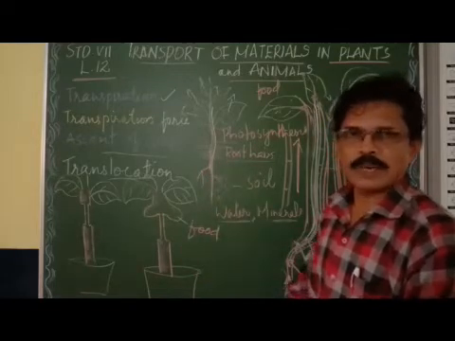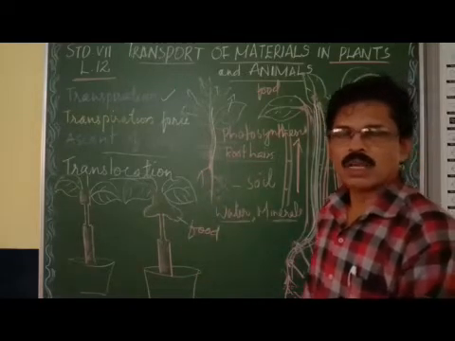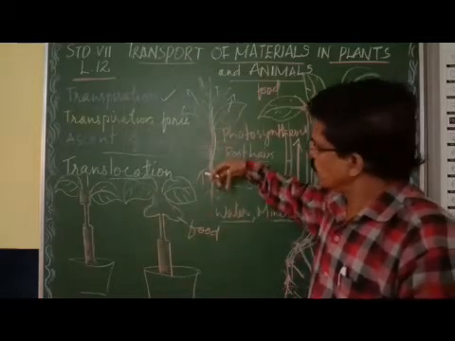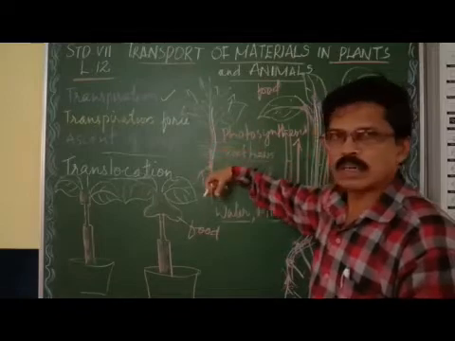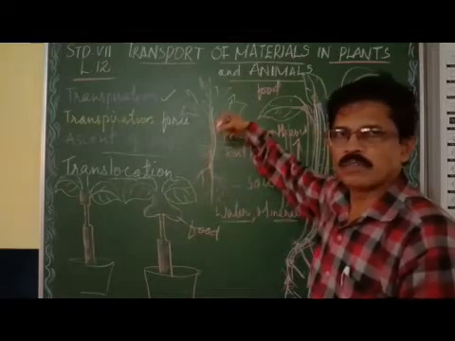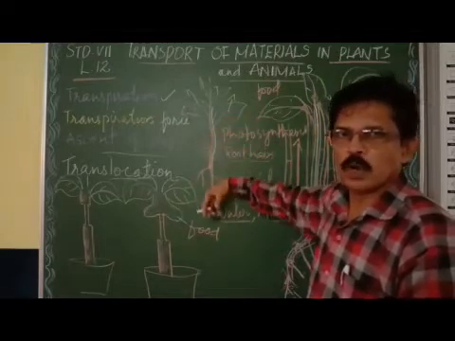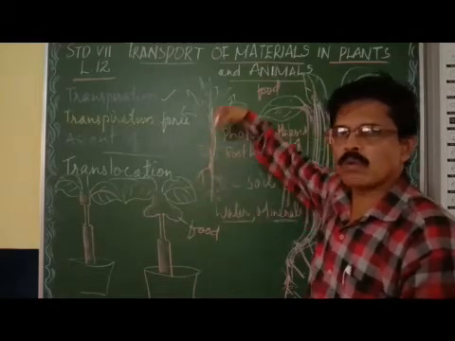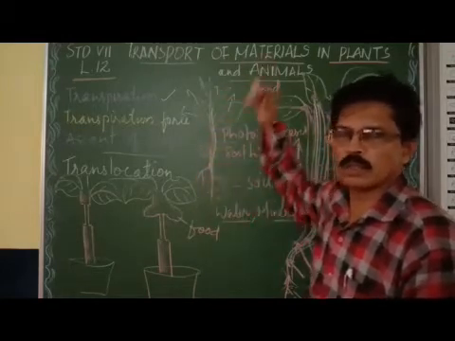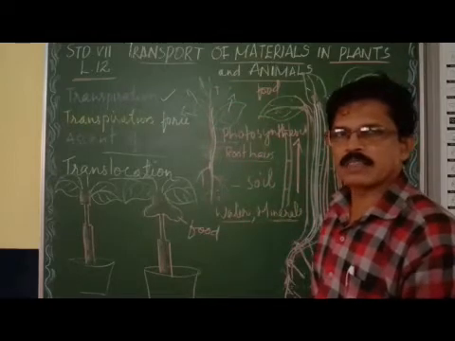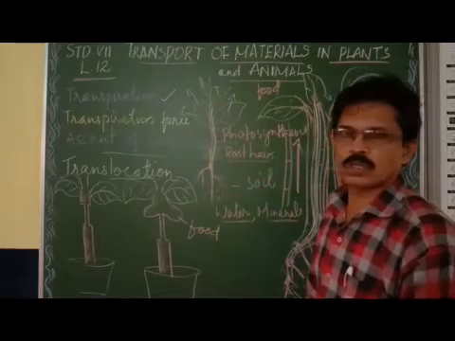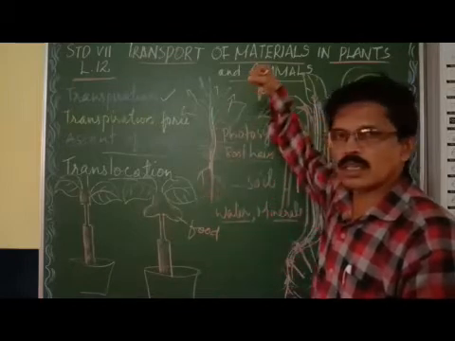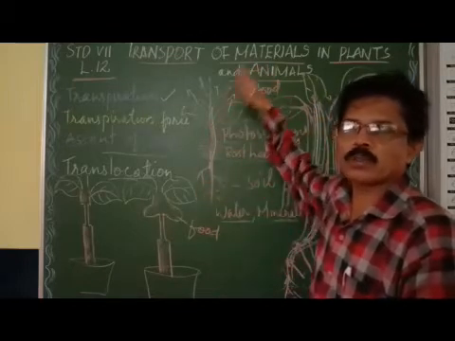That pulling force absorbs the water from the roots. It comes to the soil and absorbs water and minerals from the soil. So transpiration helps in developing the pulling force that will absorb water and minerals from the soil.